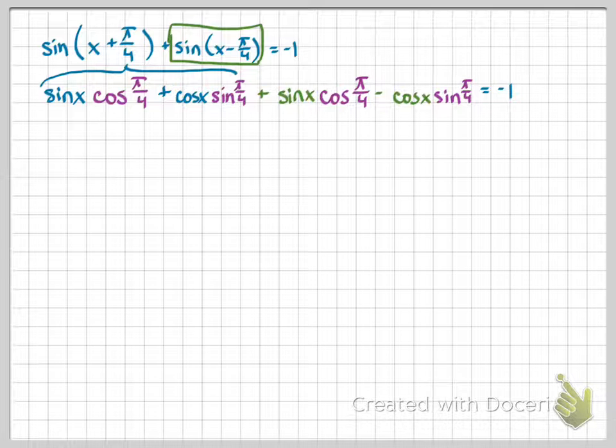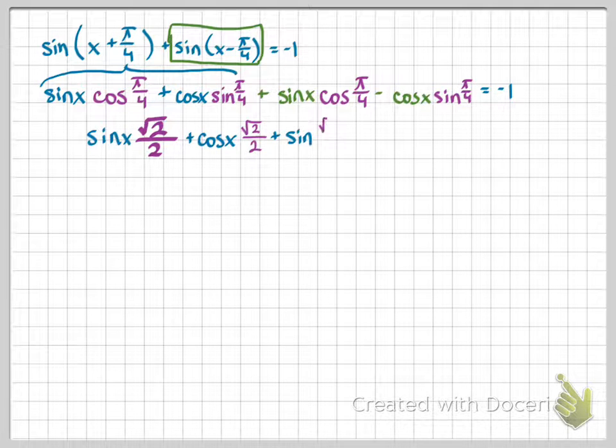Now, look at the things that are colored versus the items that are in purple. The items that are in purple, you know an exact value for by finding it on the unit circle. So let's go ahead and evaluate what we can. The cosine of pi fourths is the square root of 2 divided by 2. The sine of pi fourths is the same. And I've got these values.